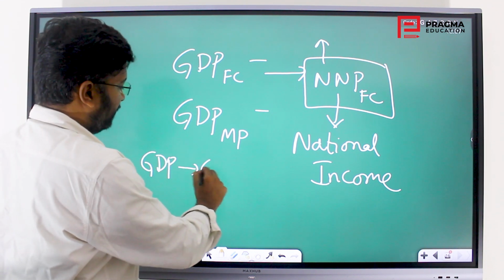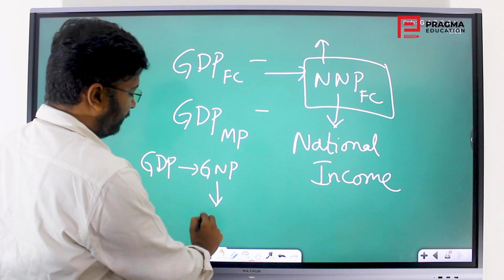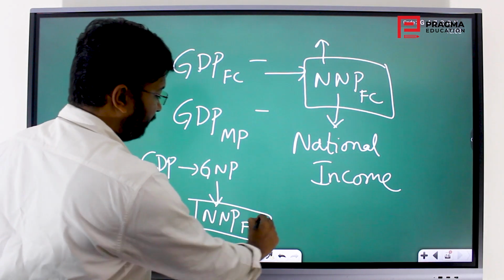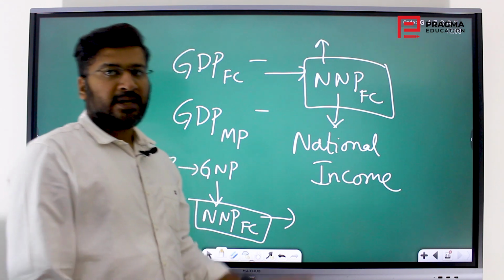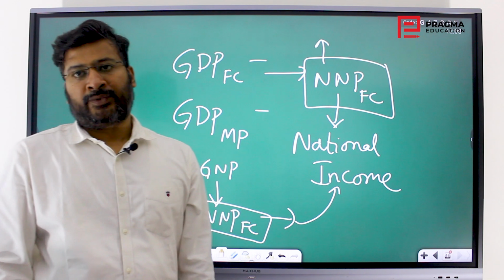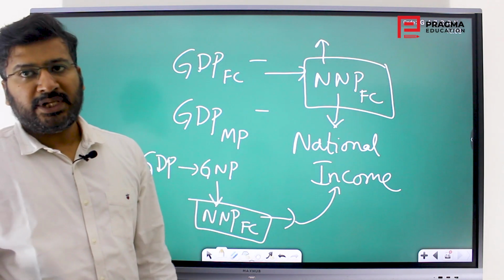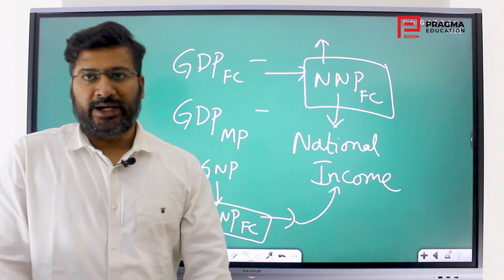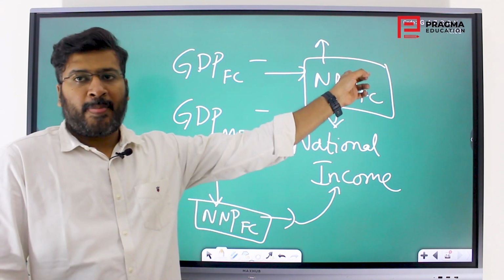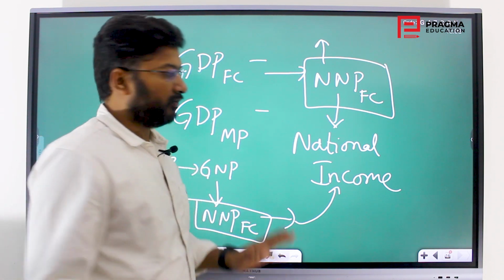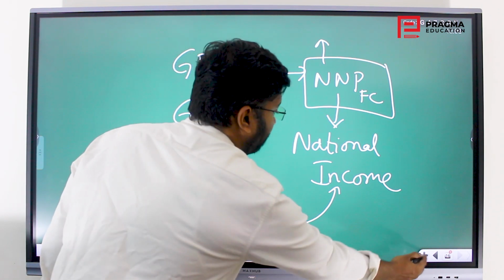First GDP is converted into GNP. Then GNP is converted into NNP. That same cost, if you take at factor cost prices, is nothing but the national income of the country. So this is the national income. It means national income is one such economic aggregate. It is technically nothing but NNP at factor cost. This is the concept behind national income.